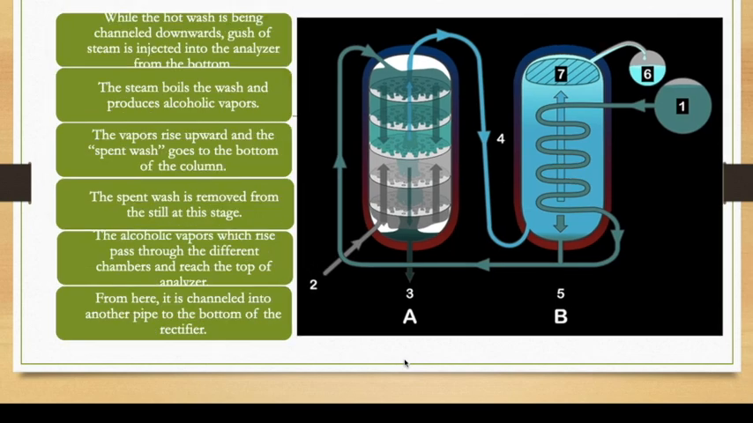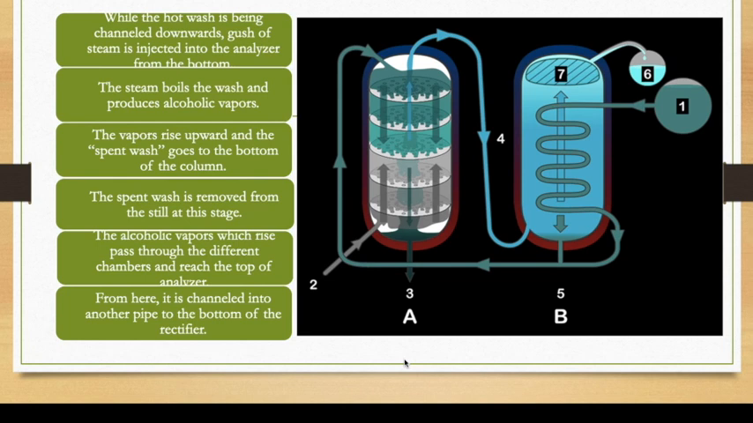Now while the hot wash is being channeled downwards, a gush of hot steam is injected into the analyzer from the bottom. If you see the gray color of the A column, it has steam being gushed from the bottom, and from the top the liquid is coming down. So it is a two-way process. The vapor rises upward, and the spent wash goes to the bottom of the column. Here the gushed steam is going up, and the liquid is coming down from the top.